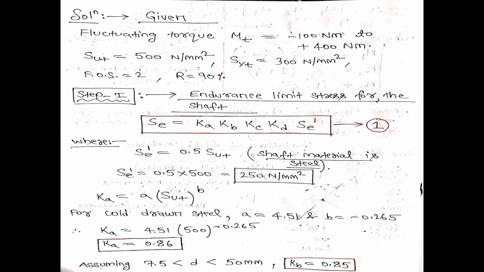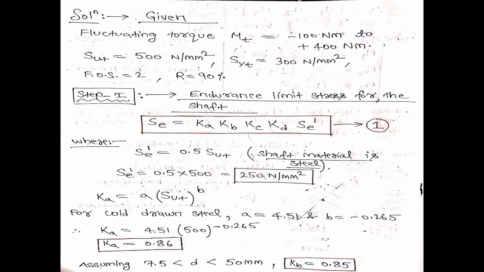Next is Kb. What is Kb? Kb is the size factor, and that depends upon the diameter of the shaft. I have told you earlier that in this problem you want to find out the diameter, so you cannot select the value of Kb, because Kb depends upon the diameter, and for different diameters the value of Kb is given in the data book.